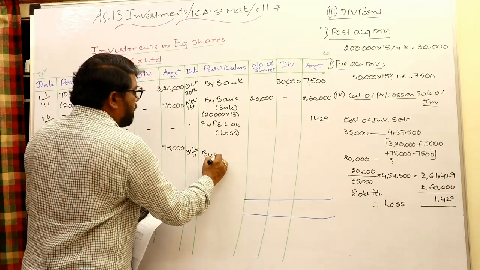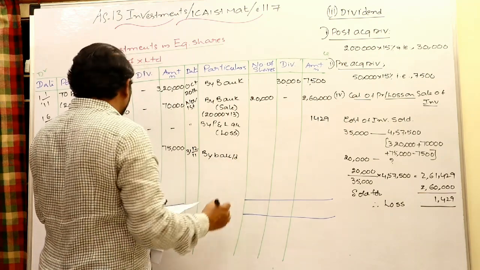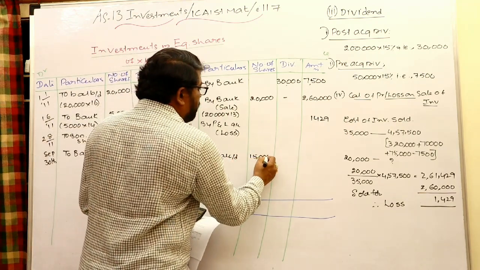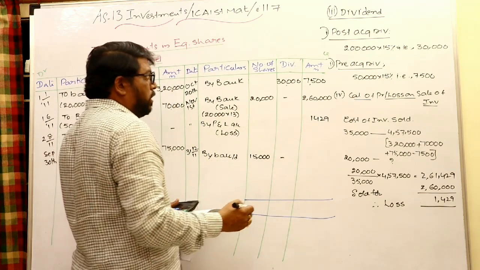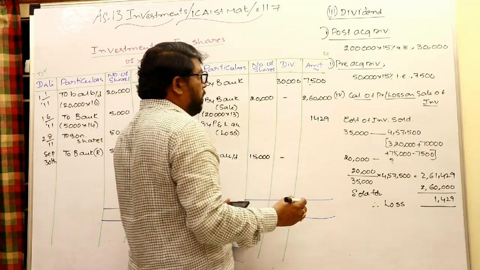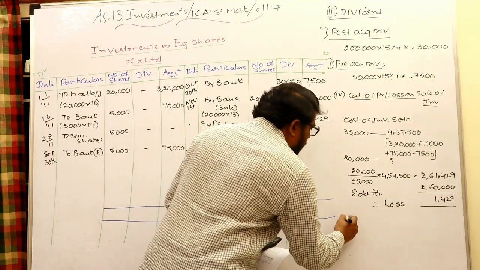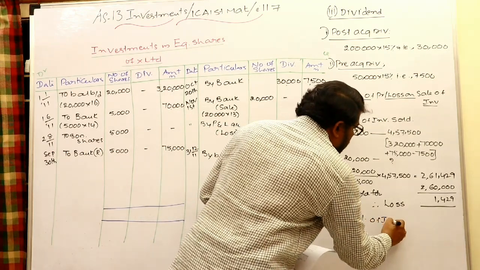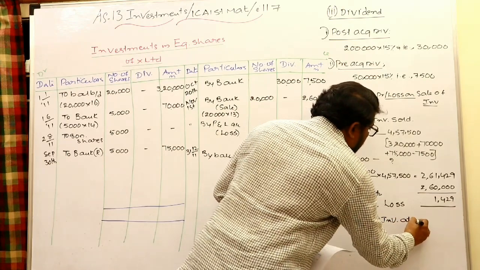Right there, by balance carried down. Total number of shares with you is still 15,000. So these are to be valued at cost or market price, whichever is lower. Last point, fifth: valuation of investments at the end of the period.